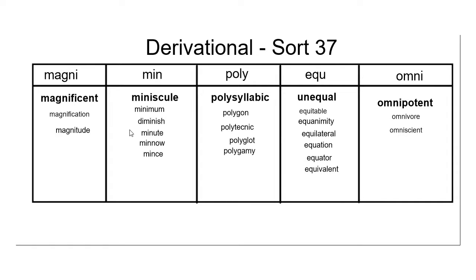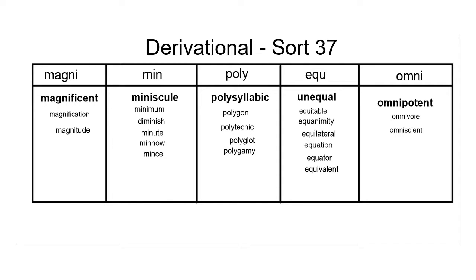The next word on our list actually has two pronunciations. The first one you're probably familiar with, minute. Minute is a small portion of an hour. However, it could also be pronounced minute. Minute is something that is extremely small. A minnow is an extremely small freshwater fish. And mince means to chop something into very small pieces.